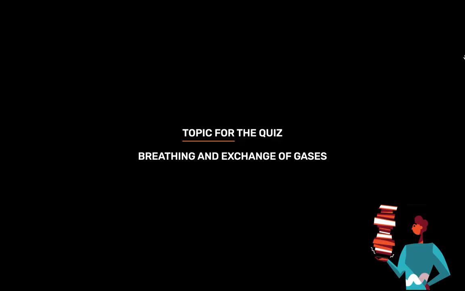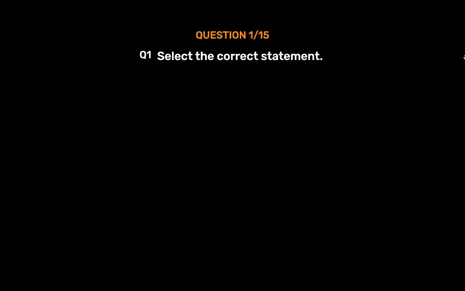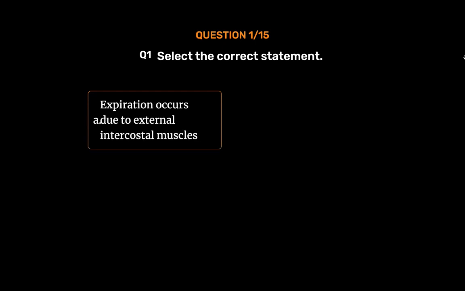Topic for today's quiz is breathing and exchange of gases. Question number 1. Select the correct statement. Option A. Expiration occurs due to external intercostal muscles.